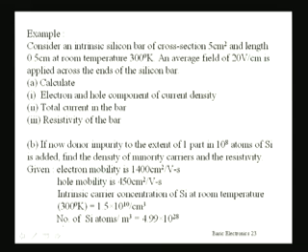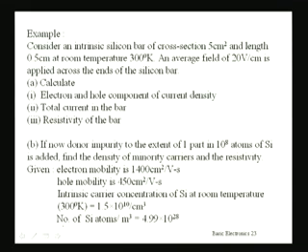Now let us try one example. Consider an intrinsic silicon bar of cross section 5 cm square and length 0.5 cm at room temperature 300 degree Kelvin. An average field of 20 volt per centimeter is applied across the ends of the silicon bar. Now part A: calculate number 1, the electron and hole component of current density, number 2, the total current in the bar, and number 3, the resistivity of the bar.